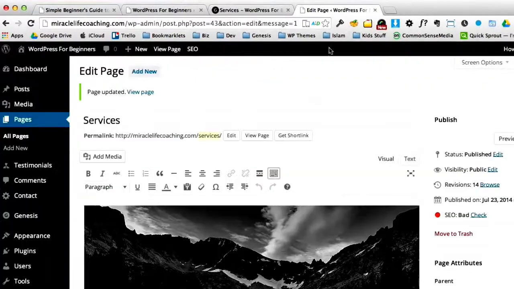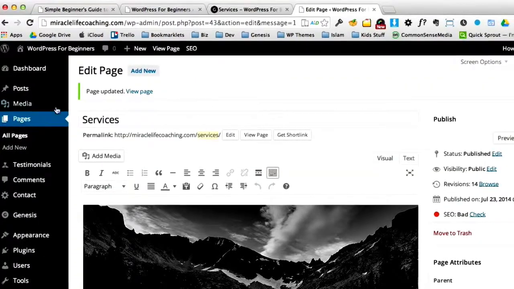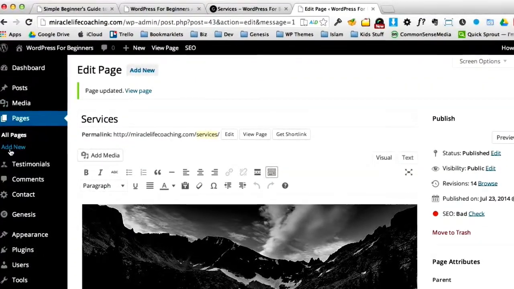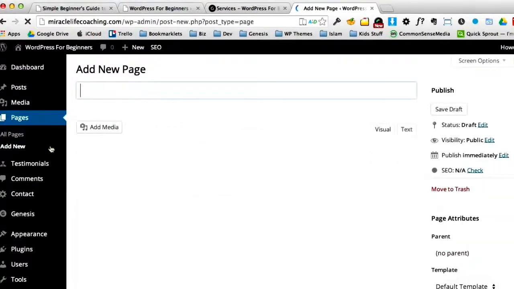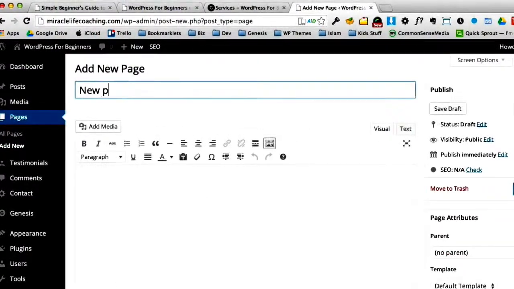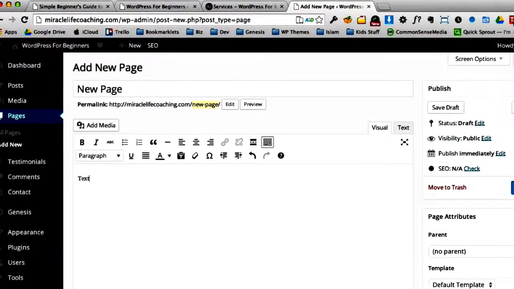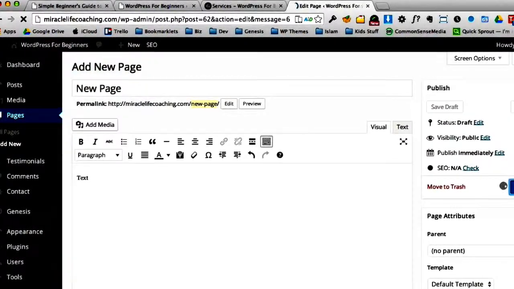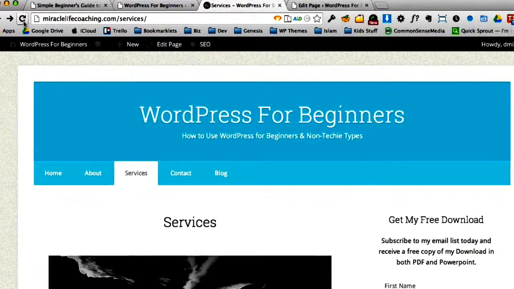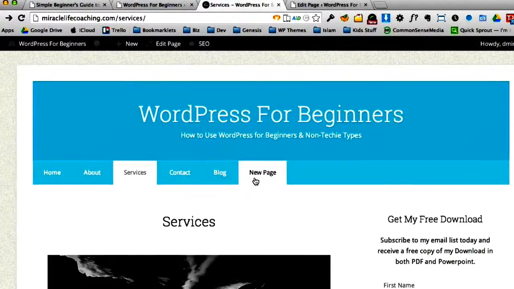So let's look at a couple of other things really quick. The first thing is, how do you add a new page? And it's easy. Right here, you add a new page. We'll just type in new page, because I just want to show you a couple more things here. We put in some text, we go ahead and publish it, and now you've just published a new page. Watch this. It even shows up right here in your navigation bar, new page.